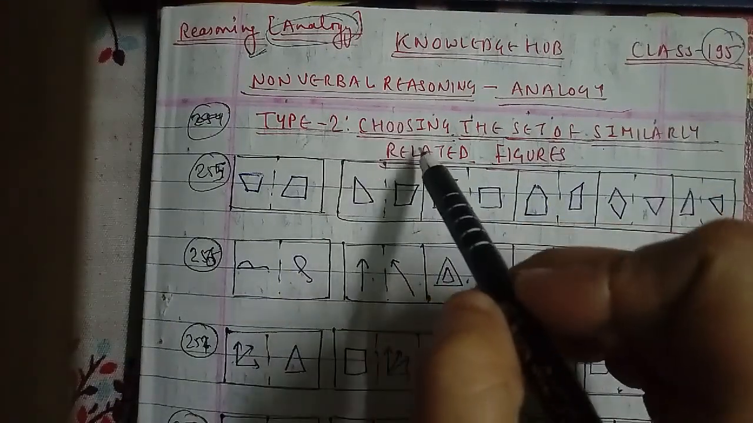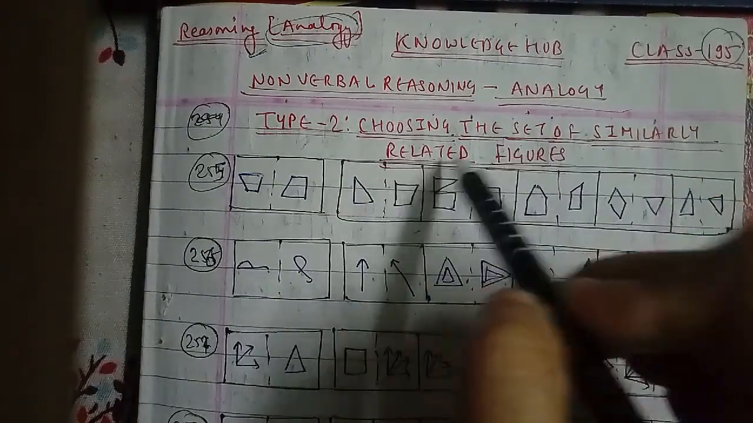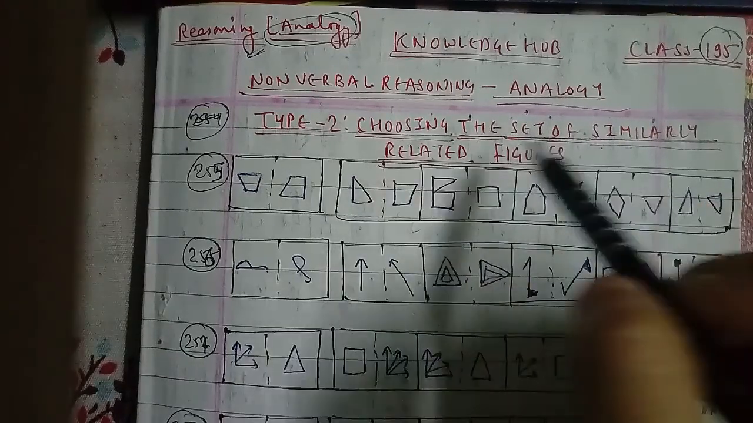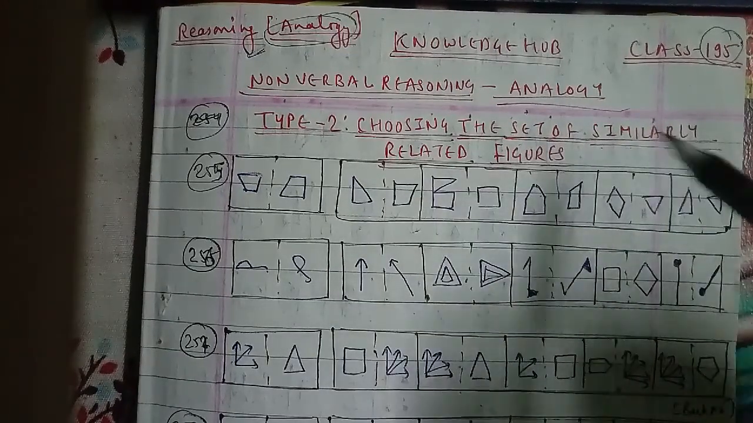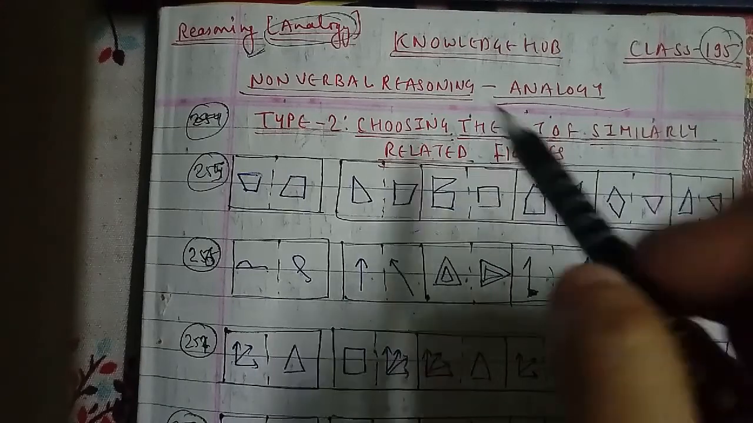And the type 2 we have is choosing the set of similarity related figures. Similarly, you have to choose the set of similarly related figures.